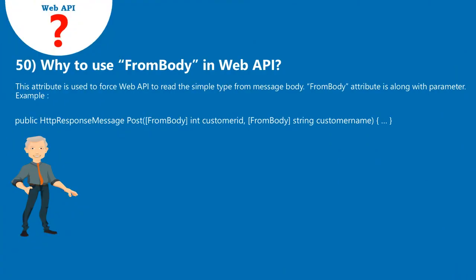50. Why use FromBody in Web API? This attribute is used to force Web API to read the simple type from the message body. The FromBody attribute is used along with the parameter. Example.